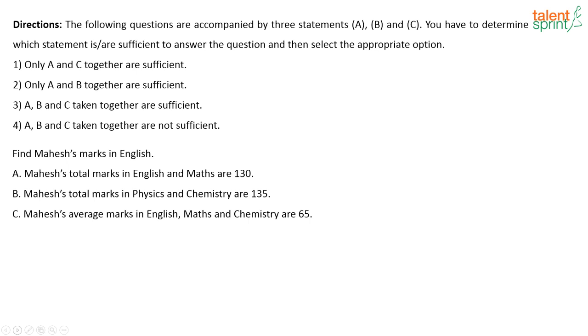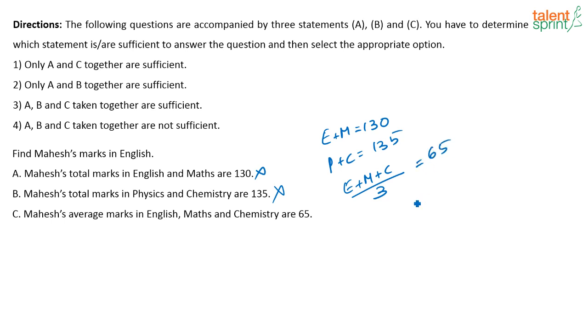What's given here? Mahesh's total mark in English and Maths is 130, or I can say E plus M is 130. Using that, I cannot find Mahesh's mark. Mahesh's total marks in Physics and Chemistry is 135. Again, using that, I cannot find mark in English. Mahesh's average mark in English, Maths and Chemistry, correct? English, Maths and Chemistry divided by 3 is equal to 65, correct? So what should I find out? I have to find out what is E. Now, separately using these statements, I am not able to find what is E.